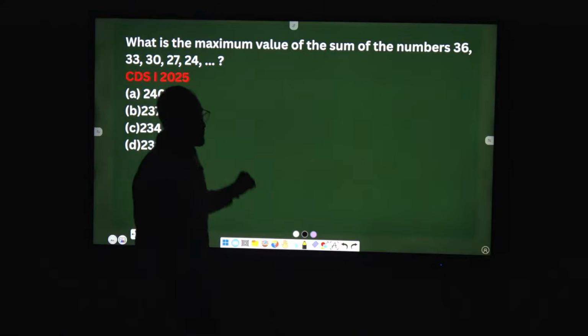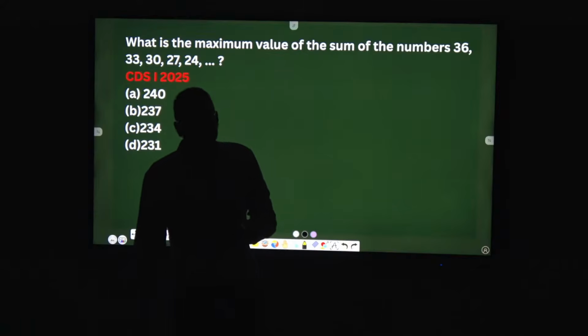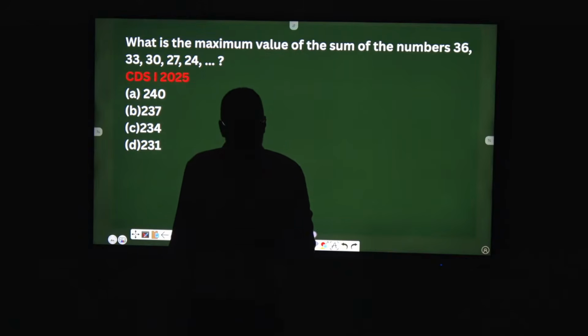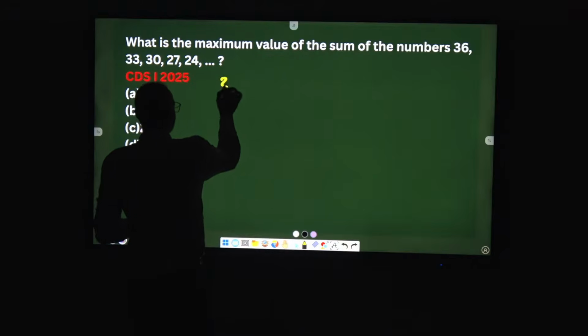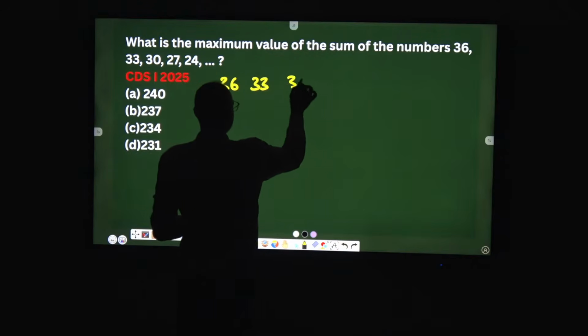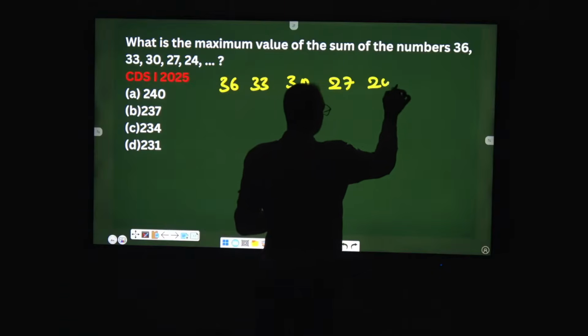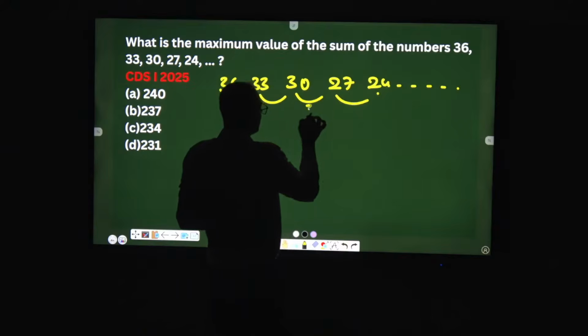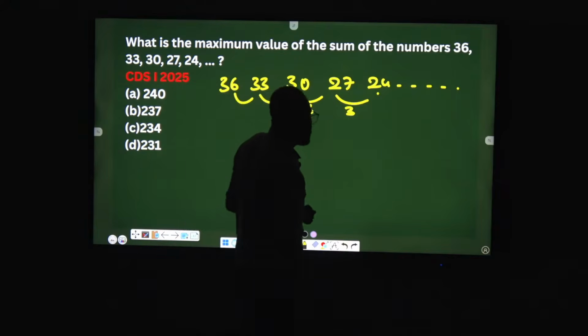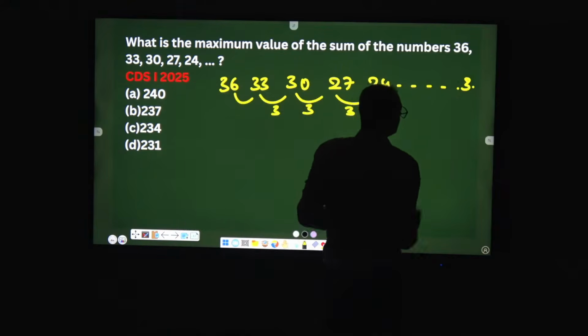Maximum value. Can I consider the negative integers also? No. If you add the negatives, what happens? It will be decreasing afterwards. Okay. These are the numbers here: 36, 33, 30, 27, 24, and so on. What is the difference between each successive number here? Yeah, 3. Can I call this an AP? Which is the last digit? Then it has to be 3, isn't it?